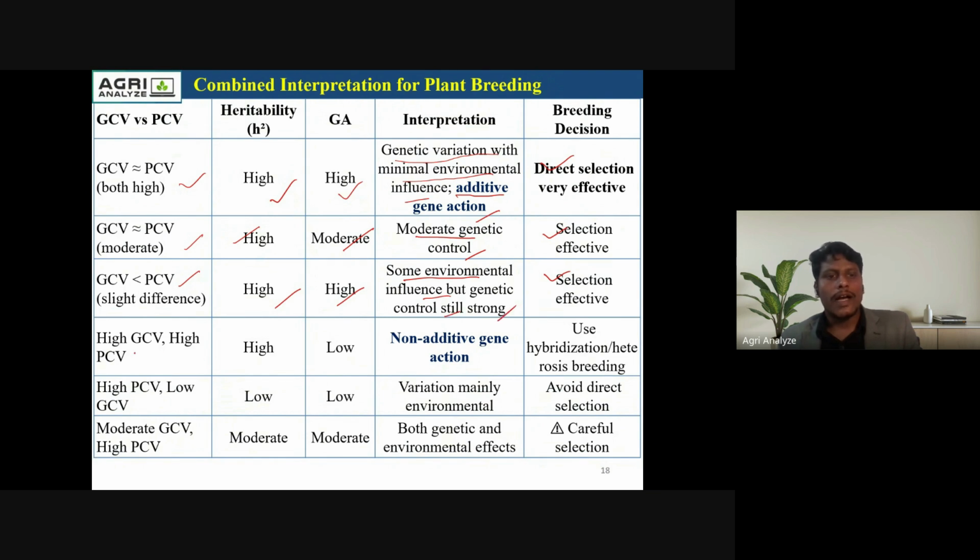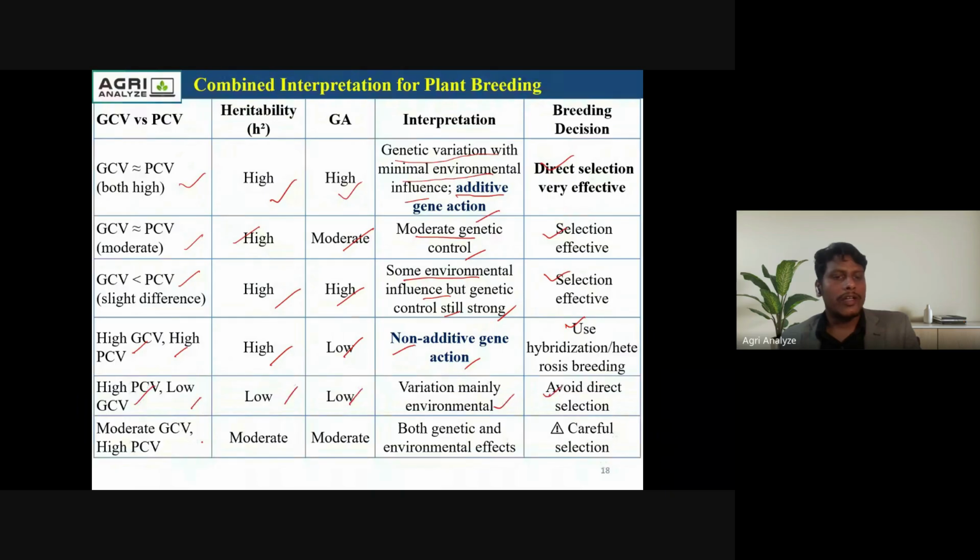Okay, with high GCV and high PCV, high heritability, but low genetic advance, here avoid selection and use hybridization and heterosis breeding, because here non-additive gene action takes place. If there is high PCV and low GCV, low heritability and low genetic advance, here avoid direct selection, due to the variation being mainly due to environmental factors.